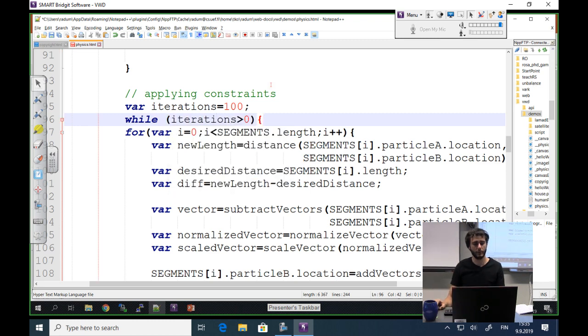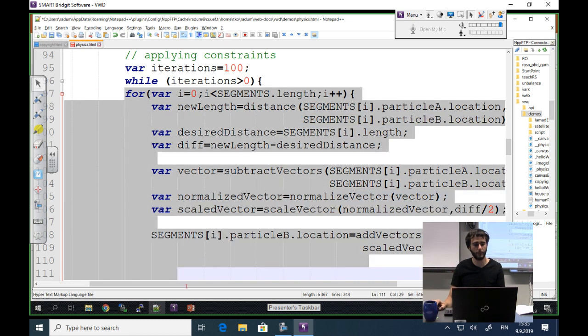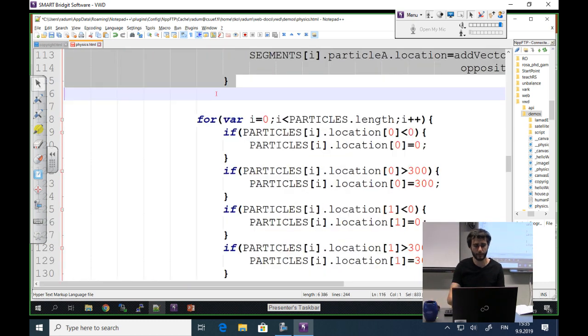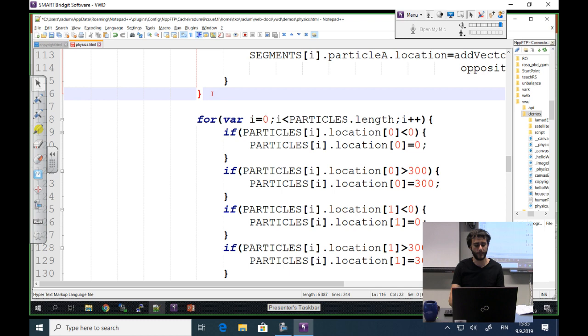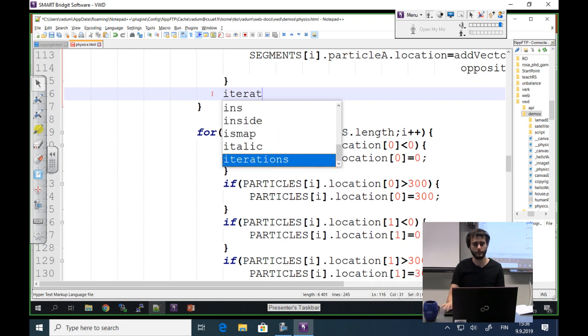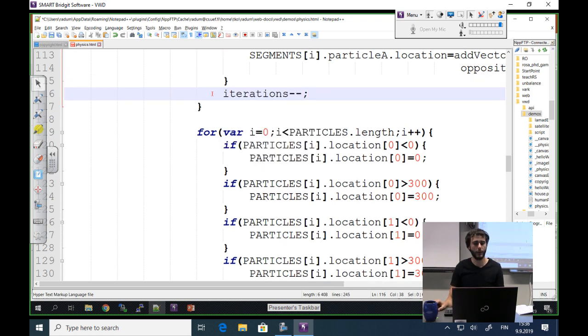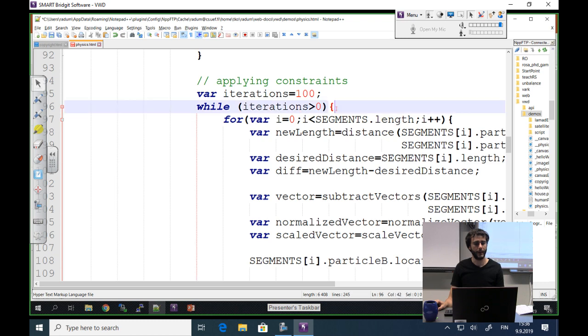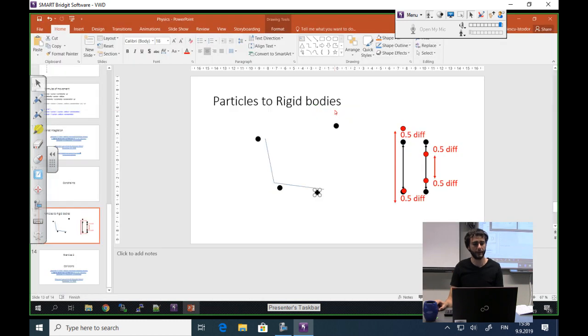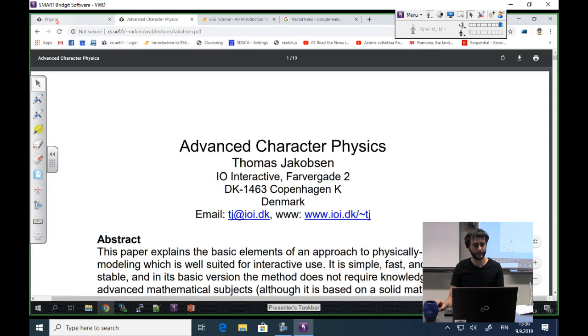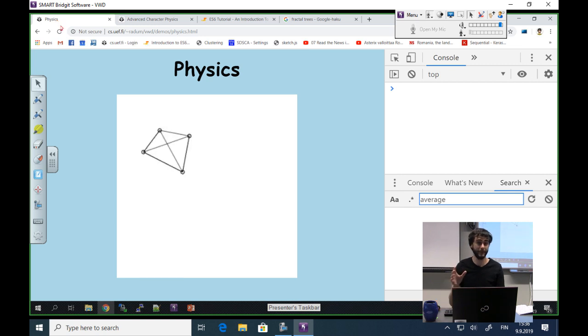I'm going to repeat this block of code where I'm fixing the constraints 100 times in this while loop. And now let's see our effect again. But the previous was a nice effect.